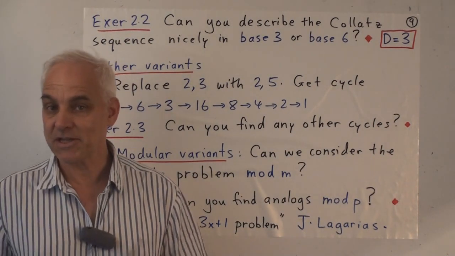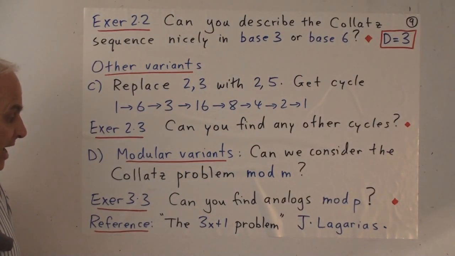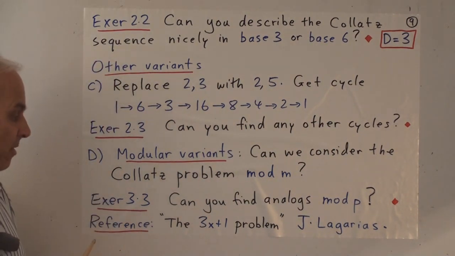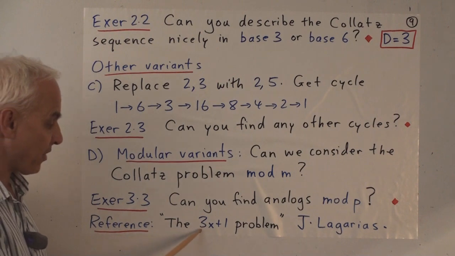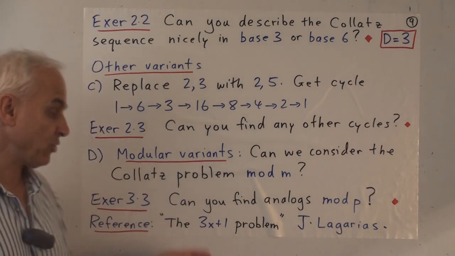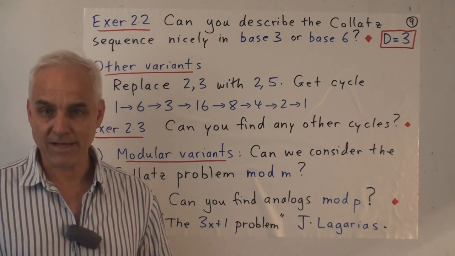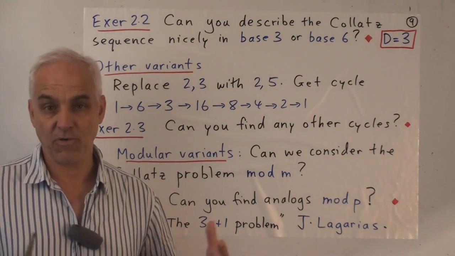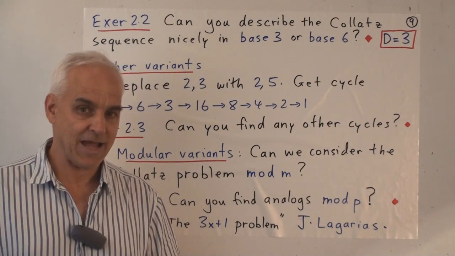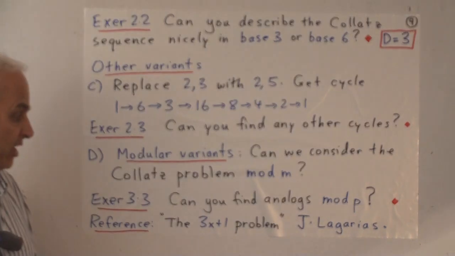So for those of you who have some interest in this problem and perhaps would like to work on it in a little bit more depth, I suggest that you have a look at the work of Jeffrey Lagarias, who's probably the world's foremost authority on this problem. He's written a book called The Ultimate Challenge: The 3x plus 1 Problem, and inside it has some survey articles. In fact, you can find those survey articles also on the web. They outline very nicely a lot of the work that has been done on this problem already. So that's a very good starting place if you're serious about trying to tackle this problem, to find out what other people have already done. And Lagarias is the man to check out for that.